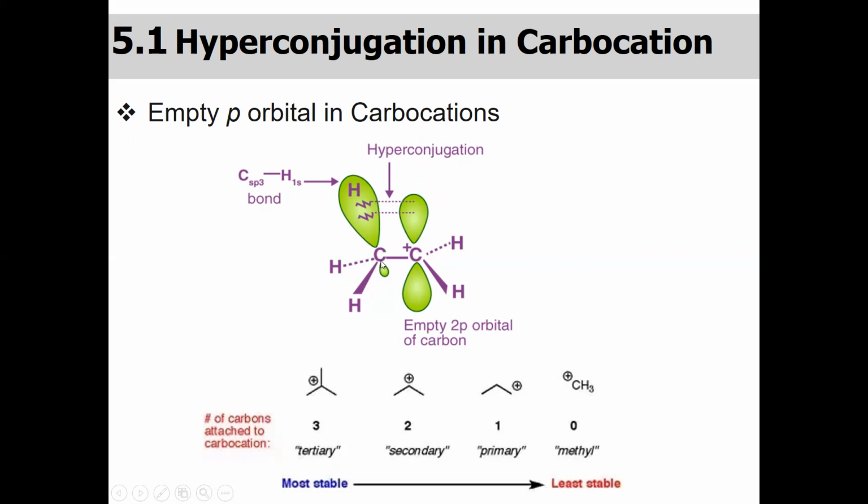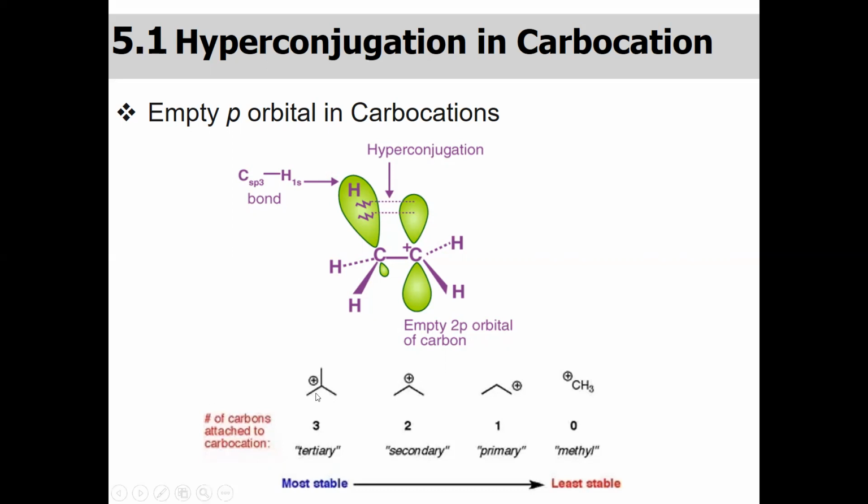Now what happened? A carbon-hydrogen bond is actually the sharing of two electrons. Now in space, these two electrons can stabilize the empty p orbital of this carbocation. Now imagine we have three sigma CH bonds, and these three sigma CH bonds are stabilizing this empty p orbital of the carbocation. You can imagine, the more alkyl groups or CH bonds we have, the more they can stabilize the carbocation.